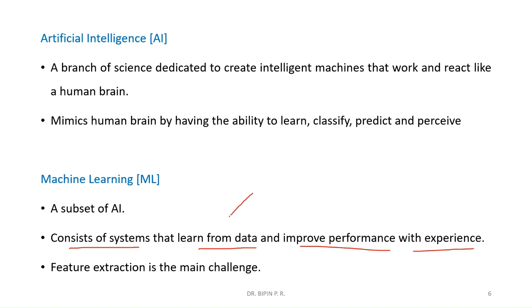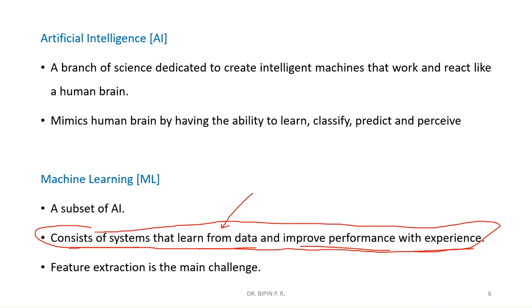Machine learning algorithms learn from the past data, similar to a human being, and improve performance with experience. Now we will see the expansion of this in detail. We will define this particular sentence in detail and come to know its actual meaning later.